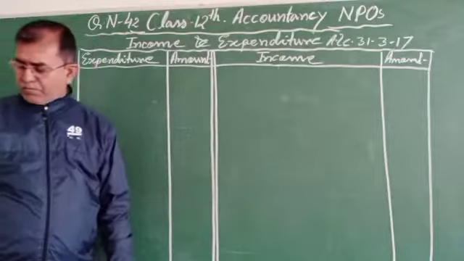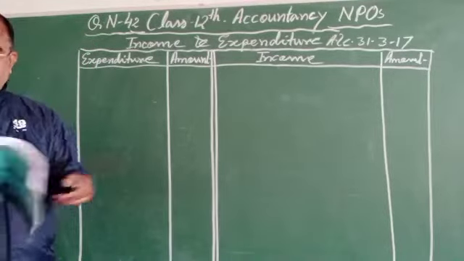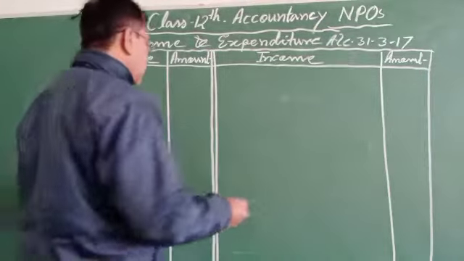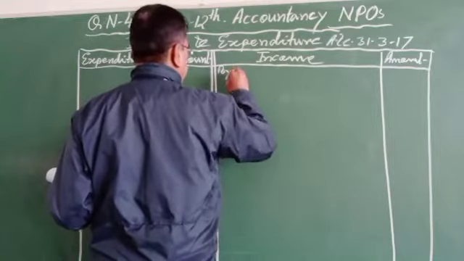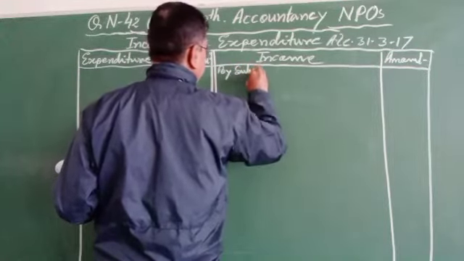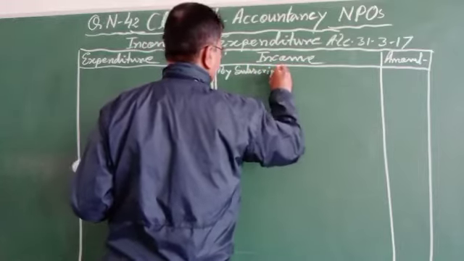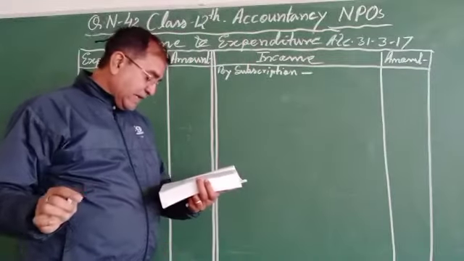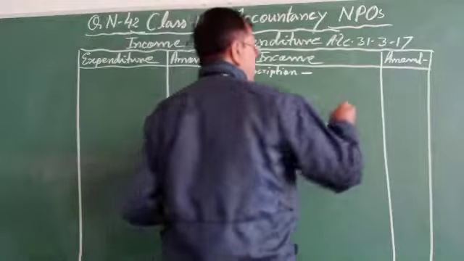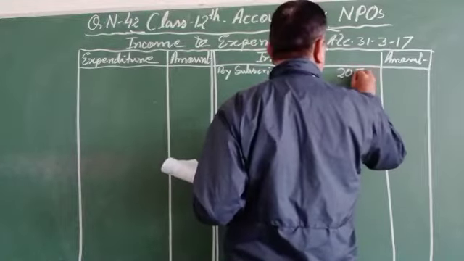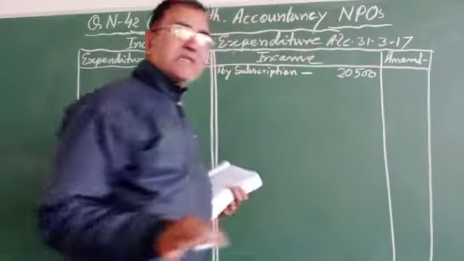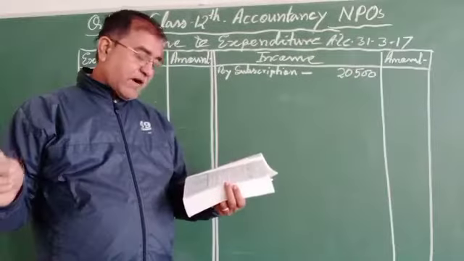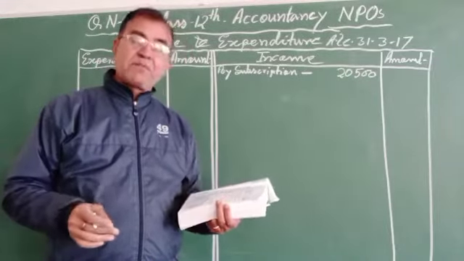First go through the income. Whatever incomes are given in the information, you can see subscription. You can write over here: by subscription received during the current year, that is given in the receipt and payment account, 20,500. And regarding the subscription, the additional information says there are 500 members each paying an annual subscription of ₹50.